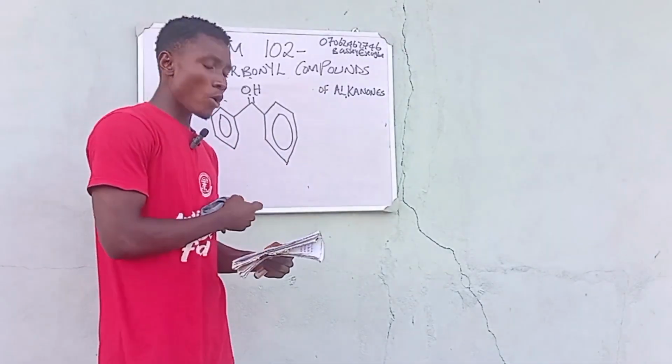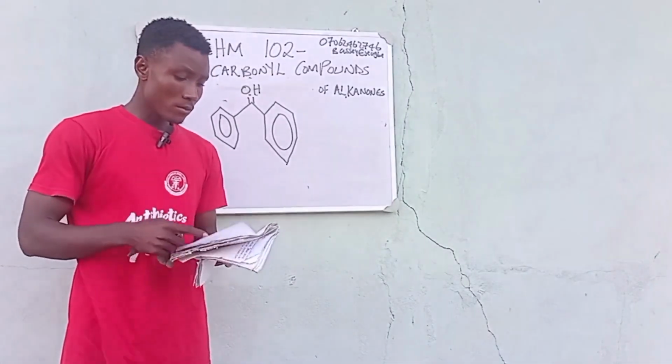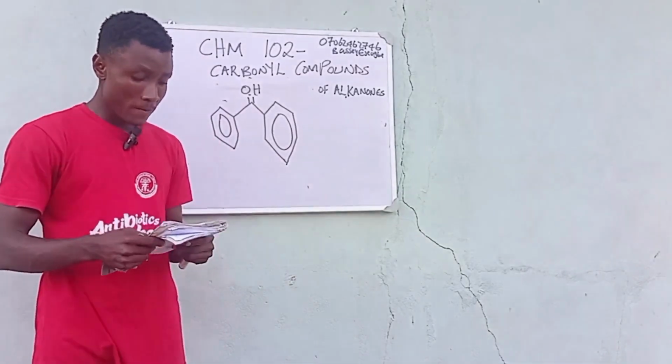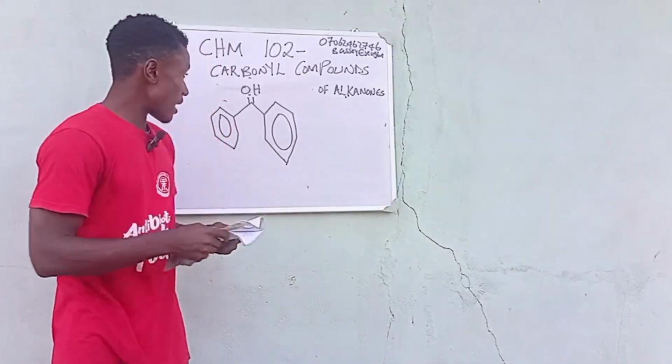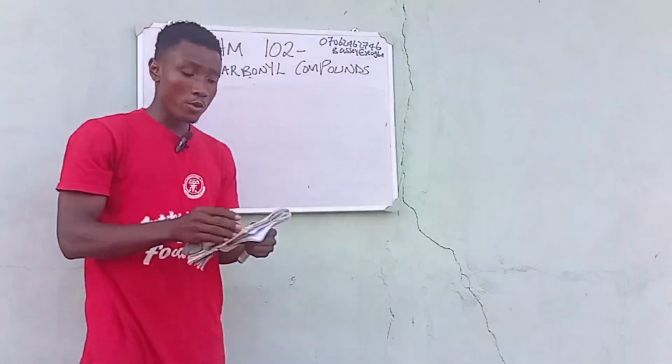So that is basically what we have when it comes to alkanones. So take notes, because we are almost done with the carbonyl groups. Take note of these points I'm going to say now. So let me clean this so that you focus on what I am going to say.